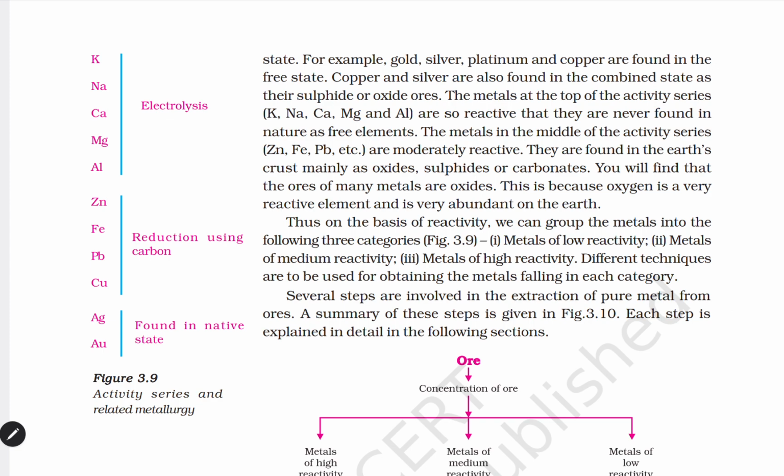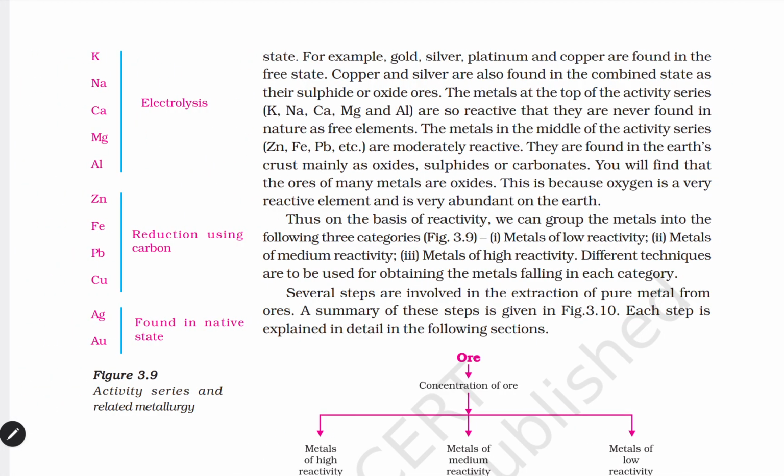As we already discussed, depending upon the reactivity of the metals, you can have different methods. Sodium, potassium, calcium, magnesium and aluminium are highly reactive compared to the other metals, so you use the electrolysis process to extract these metals.